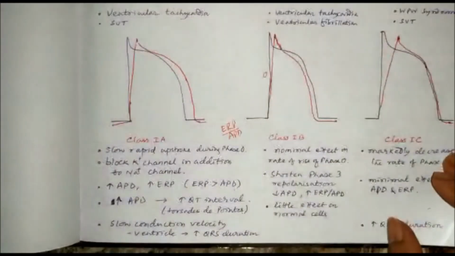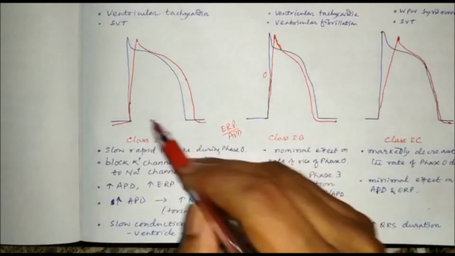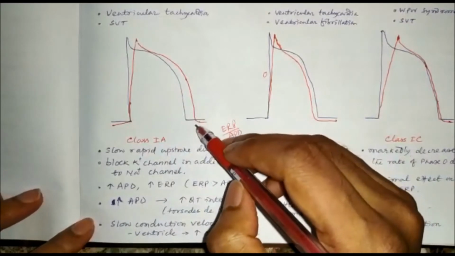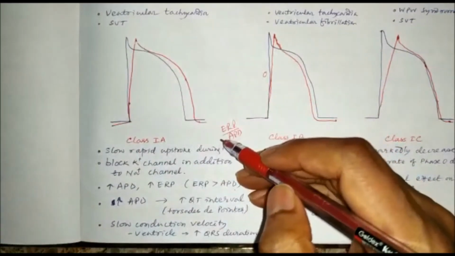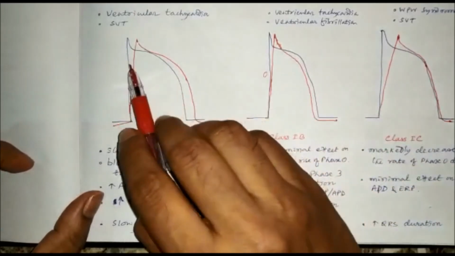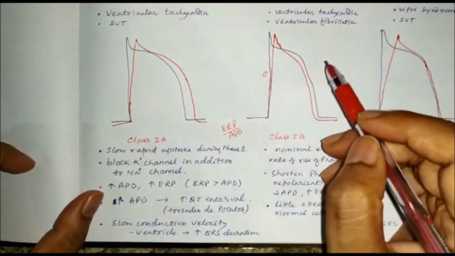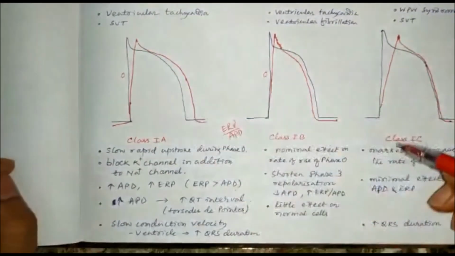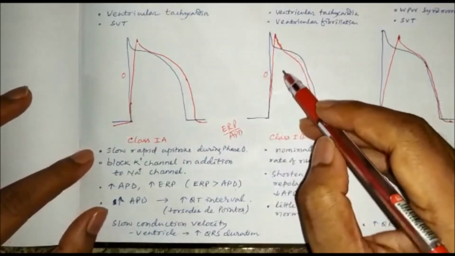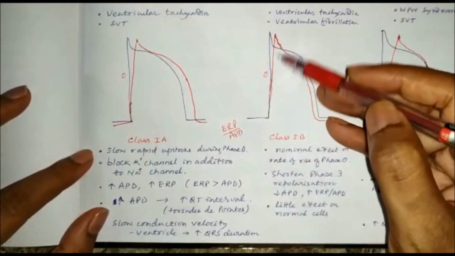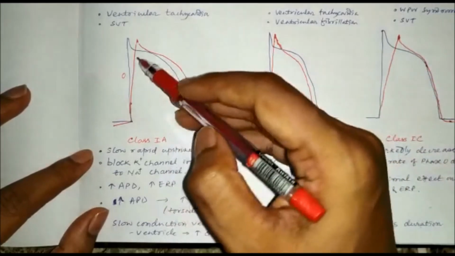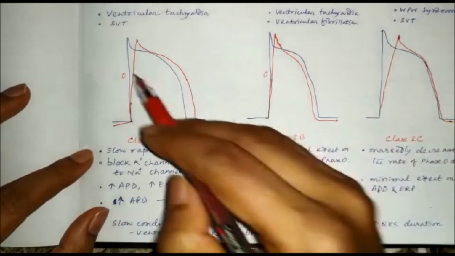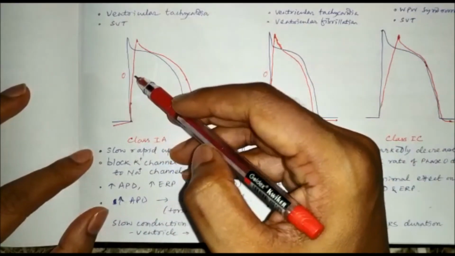Now you can see these three figures: class 1a, class 1b, and class 1c. The blue figure is for the normal one, and the red one is by the drugs. In all these three cases, you can see there is a shift of the phase 0 upstroke. There is a rightward shift, and that means it slows the conduction. You can see a nominal shift in the case of class 1b, a marked shift in the case of class 1c, and a moderate shift in the case of class 1a.